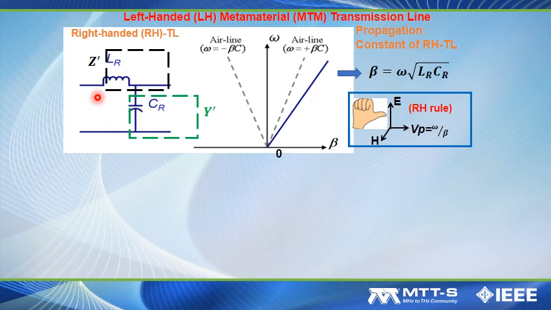Having said so, if we look at a conventional transmission line that contains a series L and shunt C, we can derive its propagation constant, which is equal to the angular frequency omega multiplied by the square root of LC. Since all the quantities are positive, we will always have a positive beta. If you plot the dispersion diagram, which shows the relation of omega and beta, they will have a linear relationship.